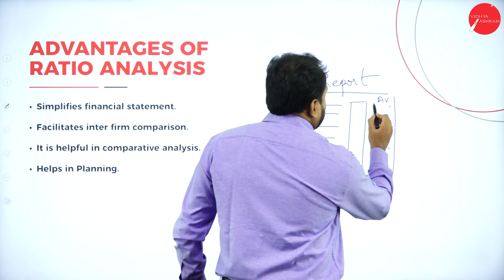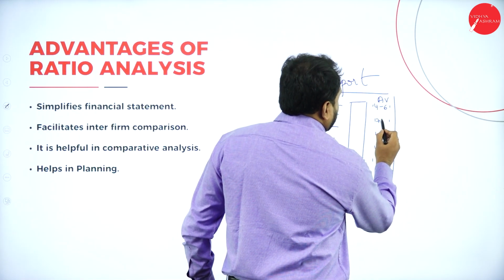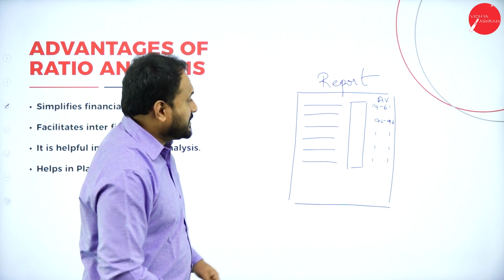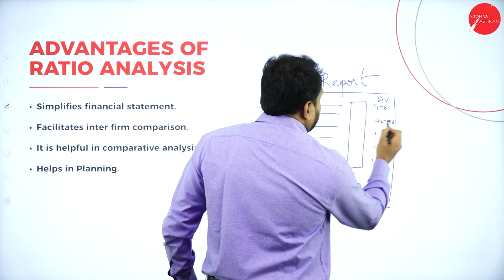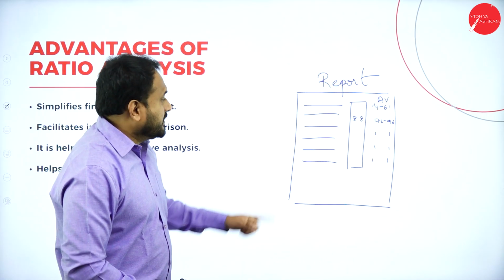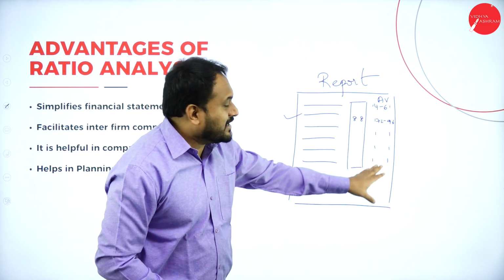What exactly? From 4 to 6, it is normal. From 7.2% to 9.6%, it is normal. Now what happens? Just say, for example, here, 7.2 and 9.6. Now yours is 8.8. Now that means what? This particular thing, it is proper. So this is what the ratio analysis is.